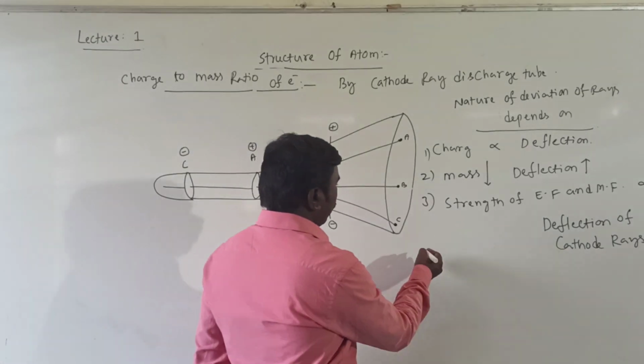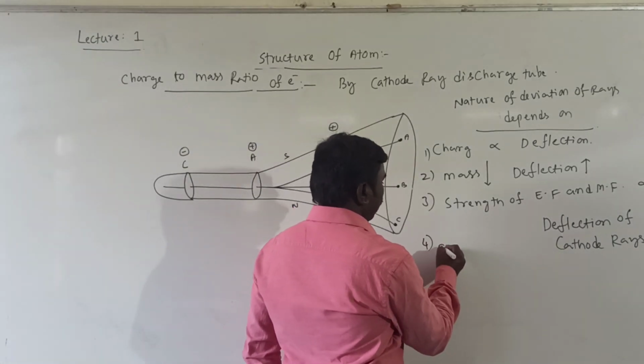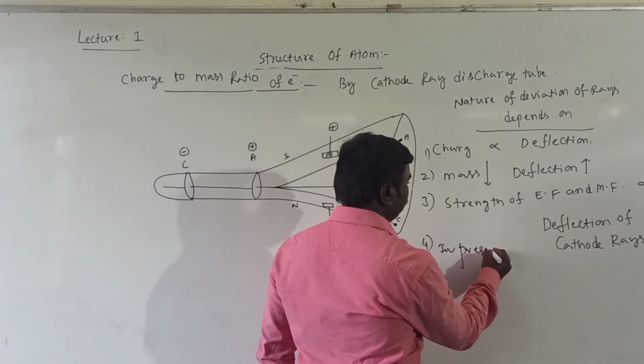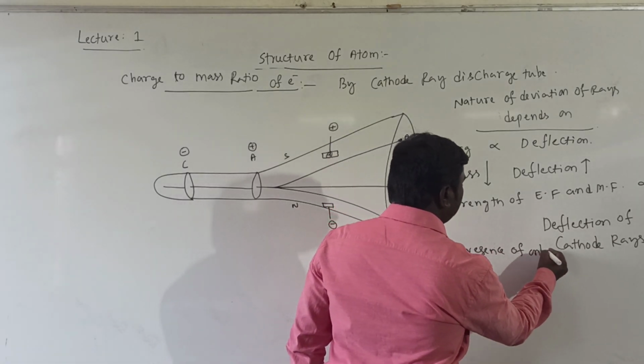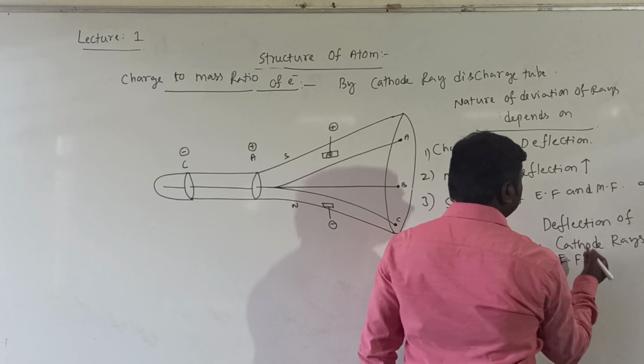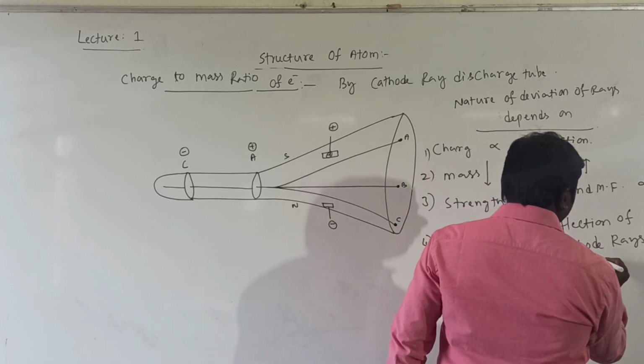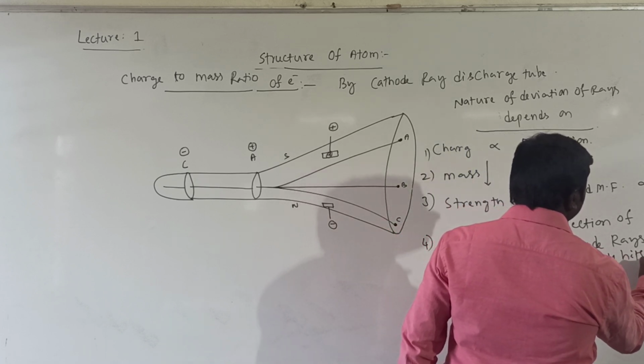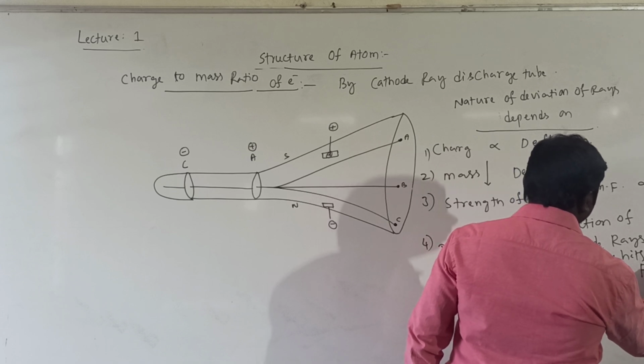First point, fourth point: in presence of only electric field, the ray hits point A.